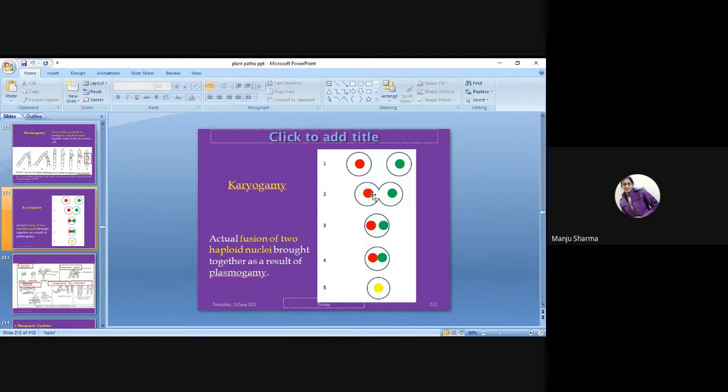Then in the third diagram, both the nuclei are present in the same cell, and in the fourth diagram, both the nuclei are attached to each other and ultimately both are fused, and the color of the nucleus is changed.